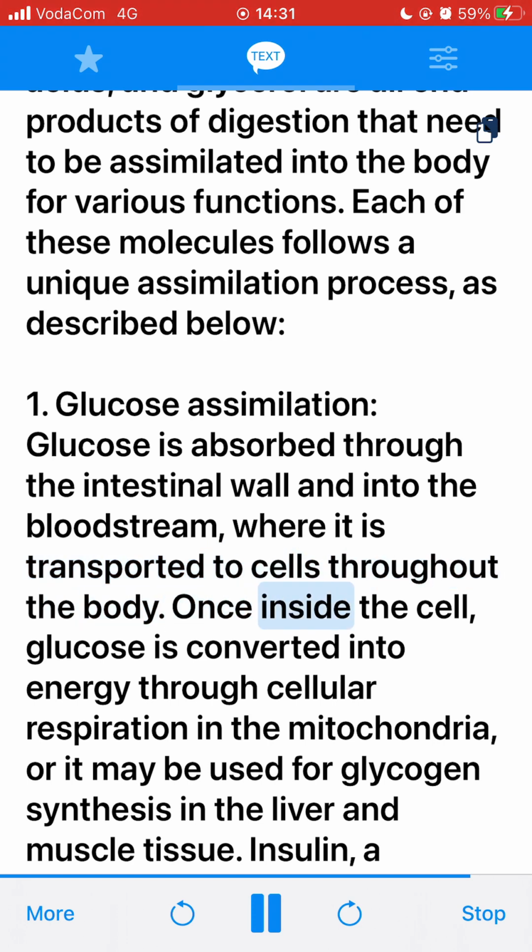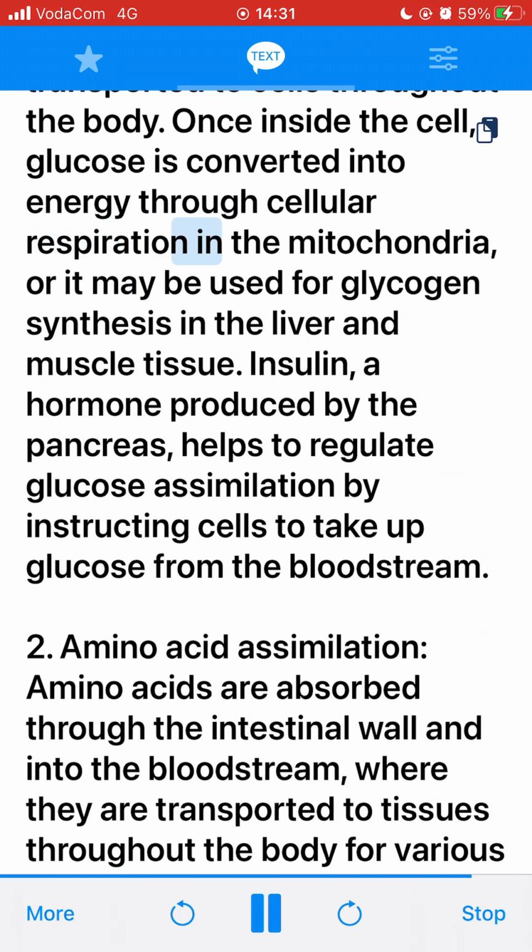Once inside the cell, glucose is converted into energy through cellular respiration in the mitochondria, or it may be used for glycogen synthesis in the liver and muscle tissue. Insulin, a hormone produced by the pancreas, helps to regulate glucose assimilation by instructing cells to take up glucose from the bloodstream.